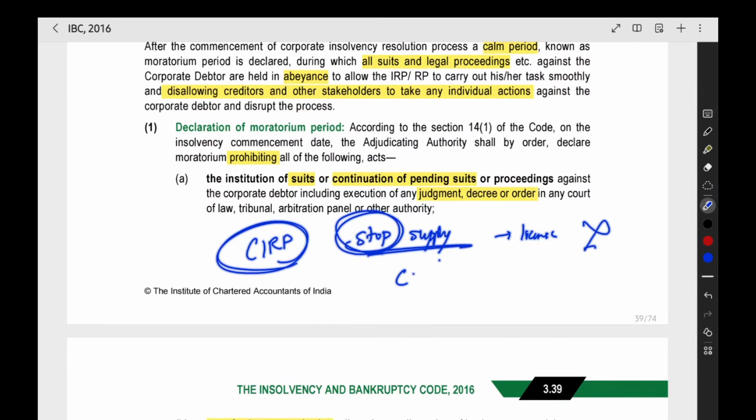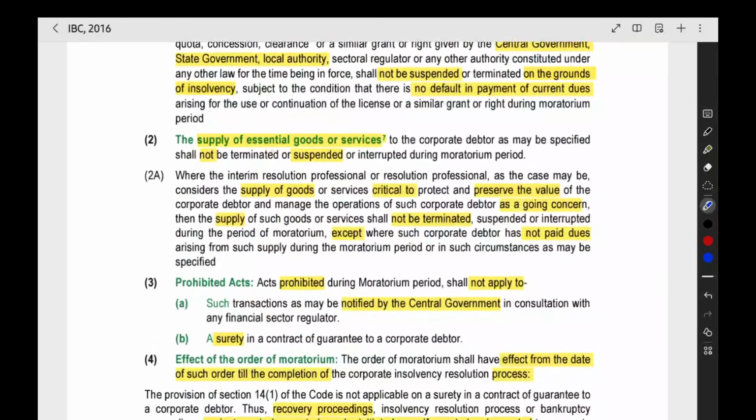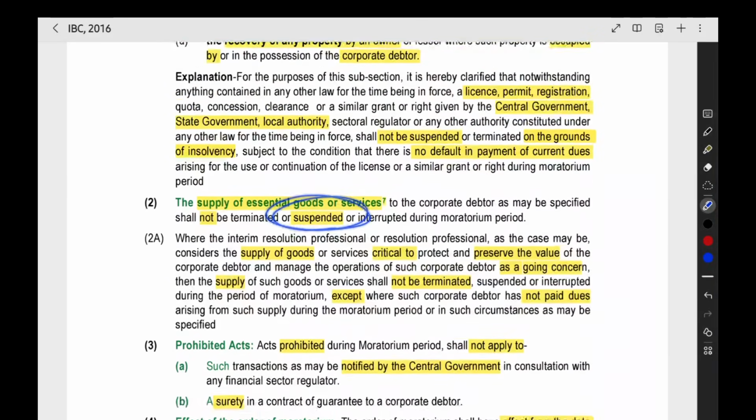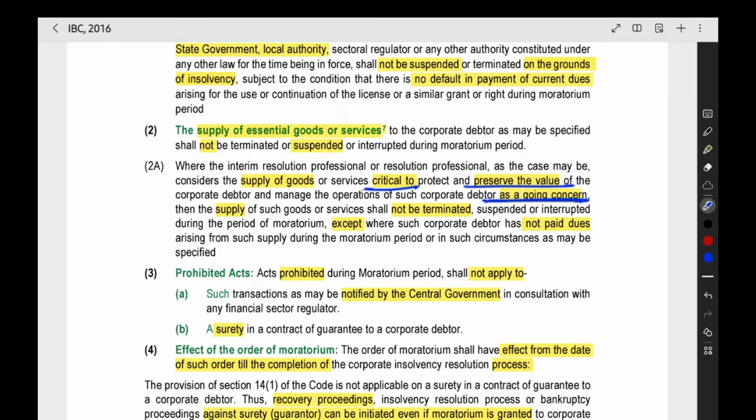If the corporate debtor is not making the payment to this government authority, then they can stop the supply. But normally they cannot stop the supply. They can stop the supply only if the payment is not made properly. Then there is no problem to stop. Then any essential goods or services, that also you should not stop. Then any goods which are critical to preserve the value of the company as a going concern.